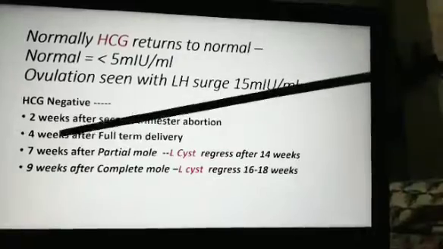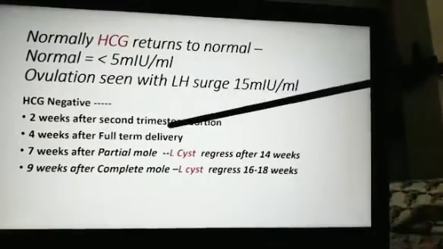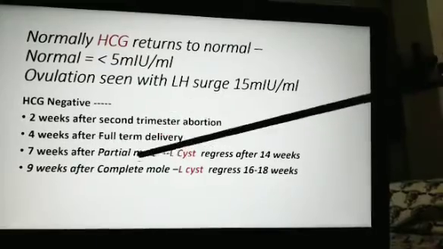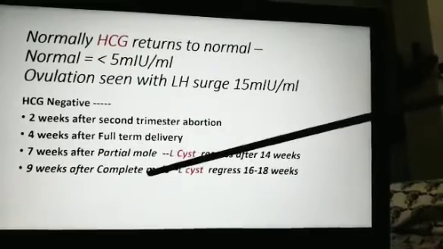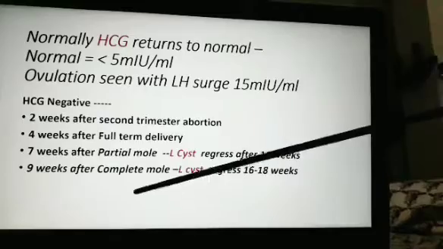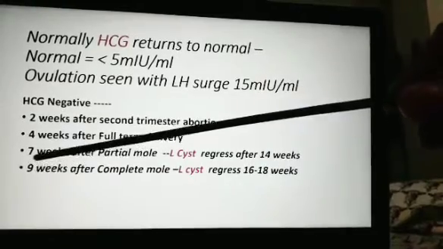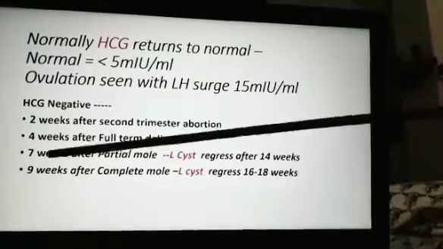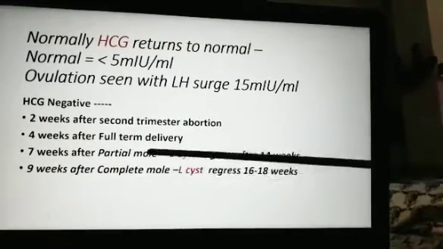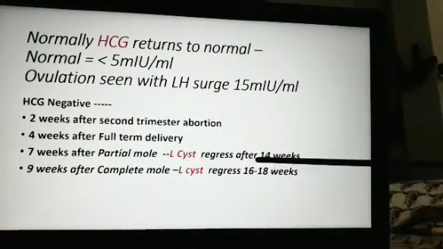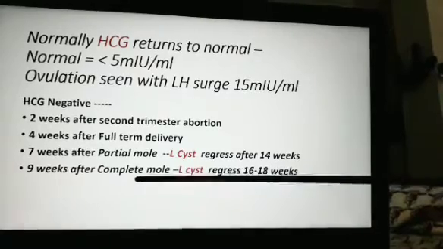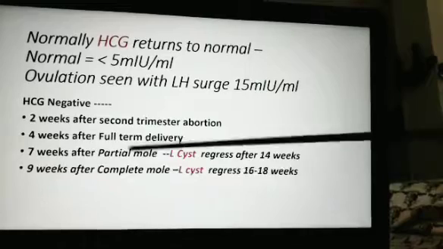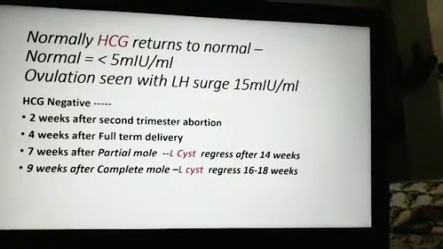HCG test is negative 2 weeks after abortion, 4 weeks after full-term delivery, 7 weeks after partial mole and 9 weeks after complete mole. You remember this sequence: 2, 4, and you may remember it as 8 because partial mole is rare. In these cases, luteal cysts regress after 14 weeks, and in cases of complete mole they regress at the end of 18 weeks. So it is double of this, 9 weeks, 18 weeks.